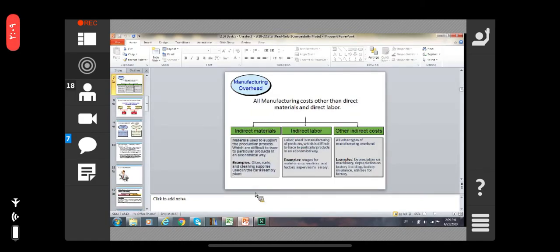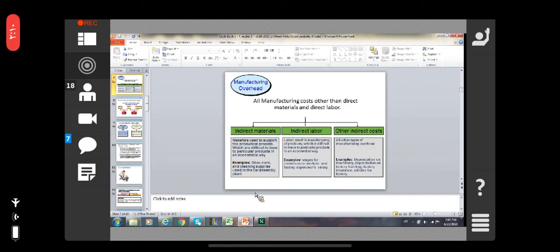Manufacturing overhead is all manufacturing costs other than direct material and direct labor. Okay, indirect materials, indirect labor and other indirect costs. Indirect materials are materials used to support the production processes which are difficult to trace to the particular product in an economical way.